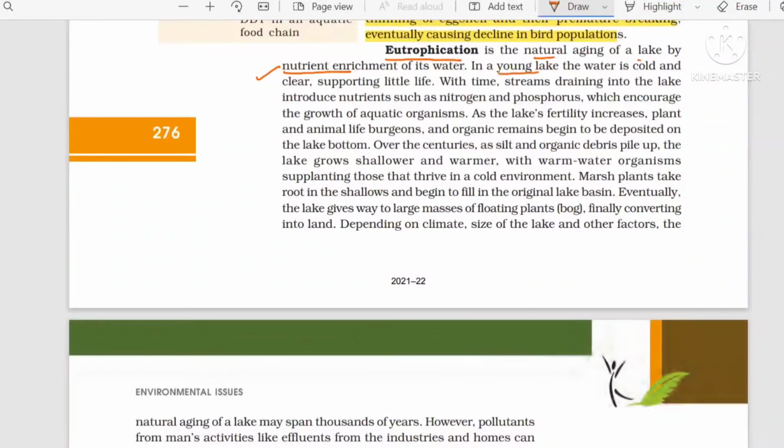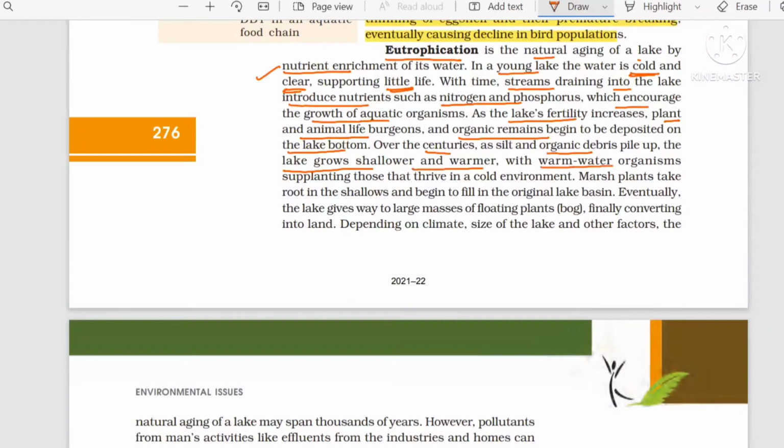In a young lake, water is cold and clear, and very little life is there. But slowly streams draining into the lake introduce nutrients. Which nutrients? Nitrogen and phosphorus. As a result, organism growth starts flourishing. Lake fertility increases, and plants and animal life start coming. When they die, the organic remains are deposited at the lake bottom. Over centuries, organic debris piles up, and the lake slowly goes from deep to shallow, and from cool to warm.